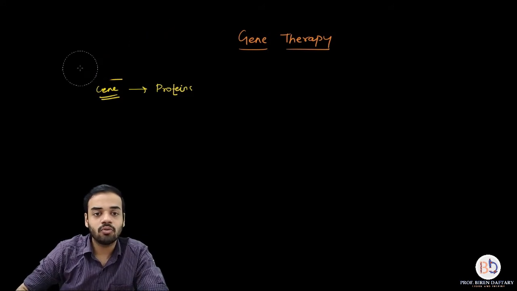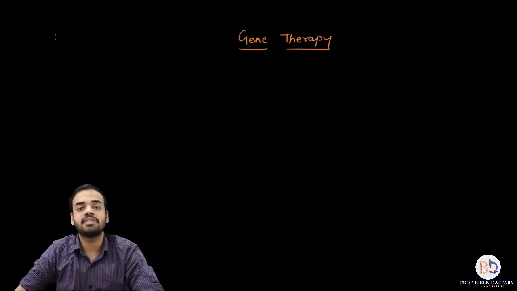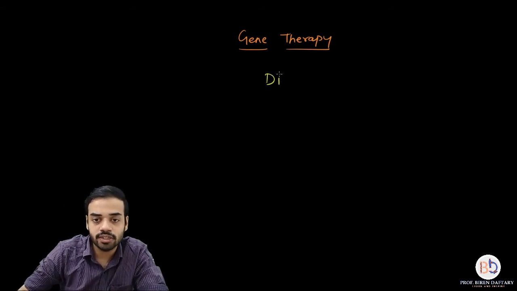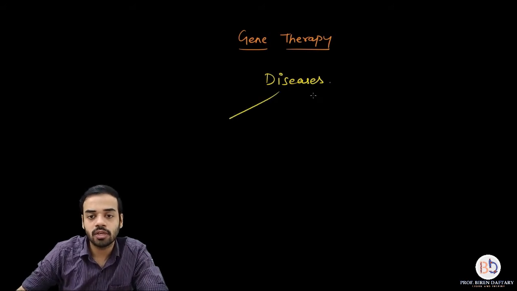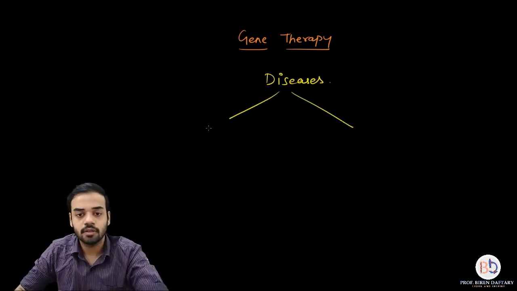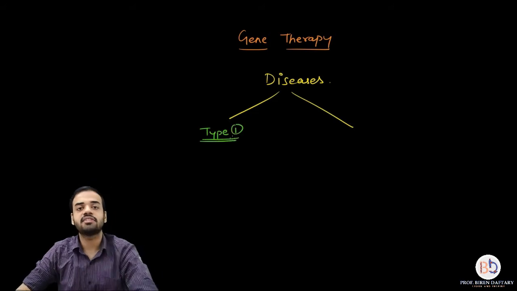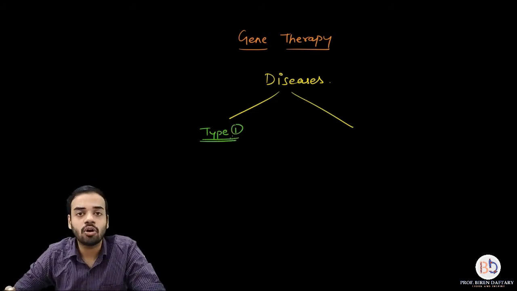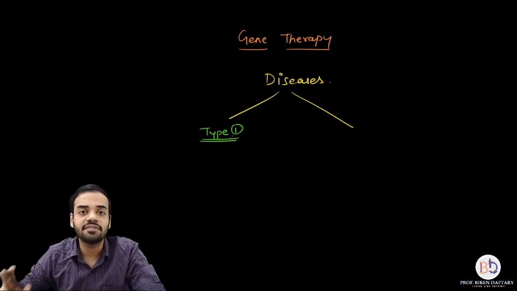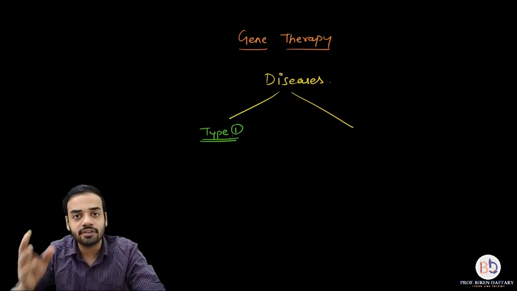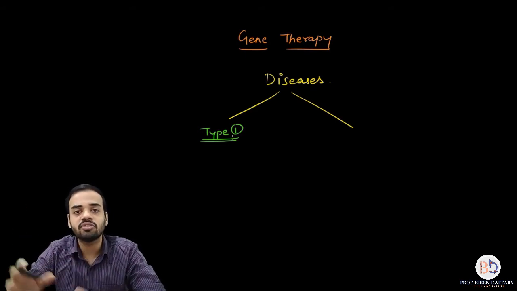Okay, now what are the diseases basically? There are two types of diseases. I will write it down over here. Now I'm going to label them into two types. The first type are the diseases which are basically caused by a single defective gene, and if you can correct that defective gene, then that disease or disorder will go away.